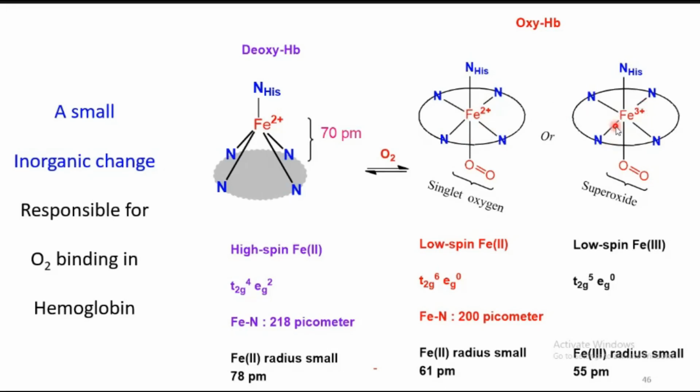At this time, iron will drop into the cavity, upon which the histidine imidazole coming from the protein moiety makes a strong interaction with the iron. So it immediately follows the iron and also moves about 18 picometers. The iron moves down into the porphyrin ring system.